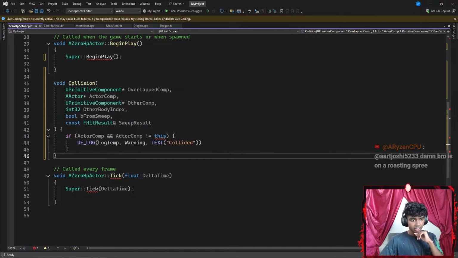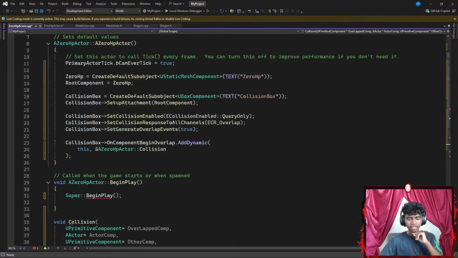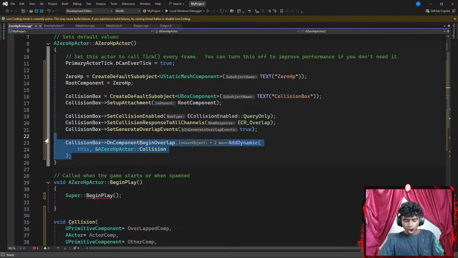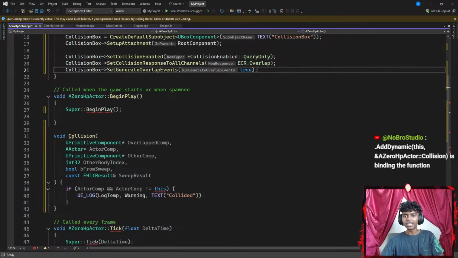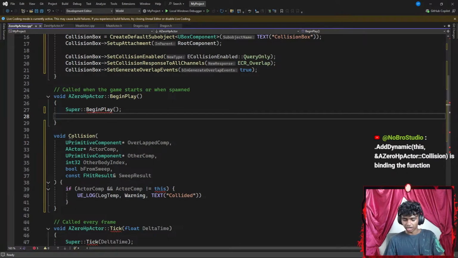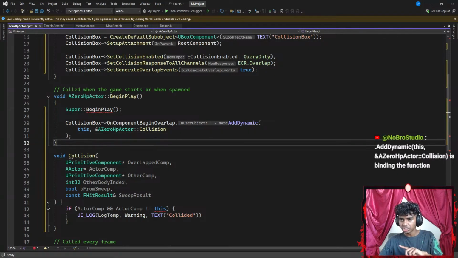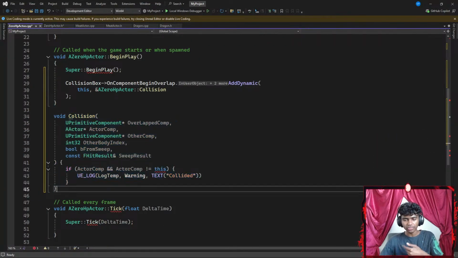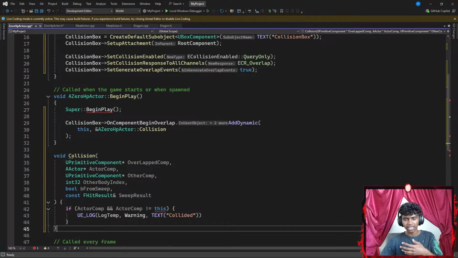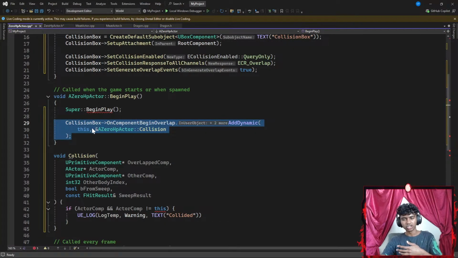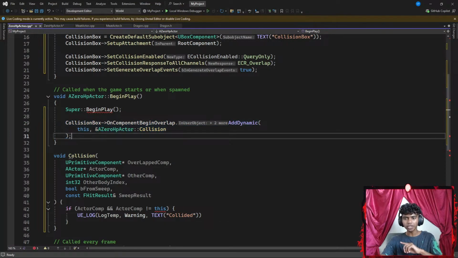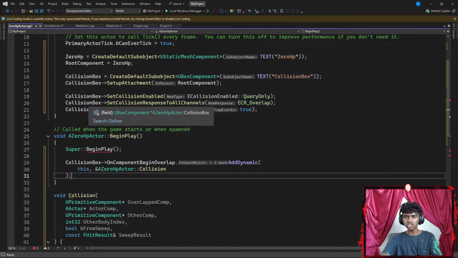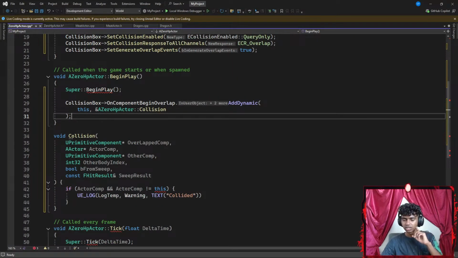Okay, dot dynamic. Okay, don't put it in the constructor. It should be in begin play, is the binding function. Oh, wait, I think I see what it means by the binding function. Let me actually try seeing if I understood this. So basically my actor collision, this thing, it changes right here, and then whenever my game begins, it's going to be here. So my function is going to be called once my game has begun. If it was inside my constructor, it'd just be called once.